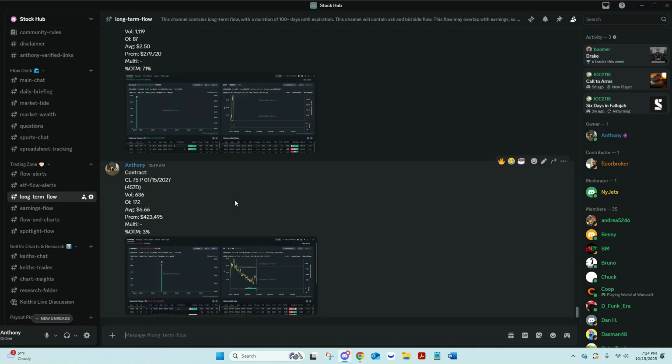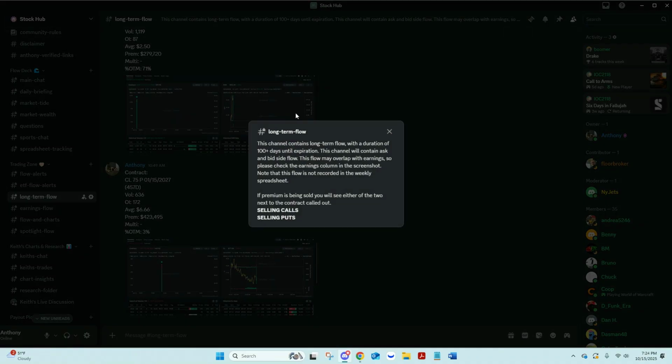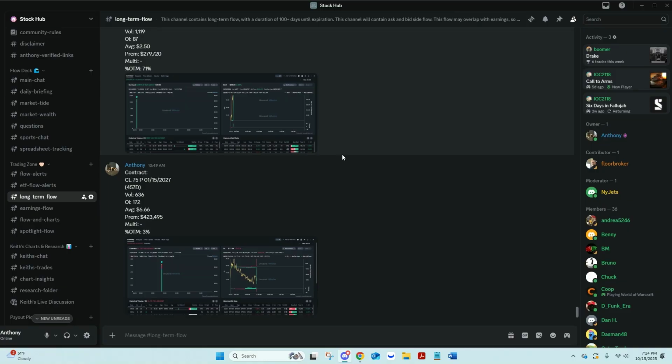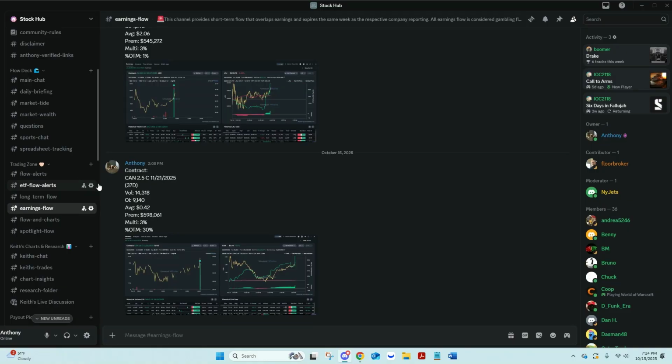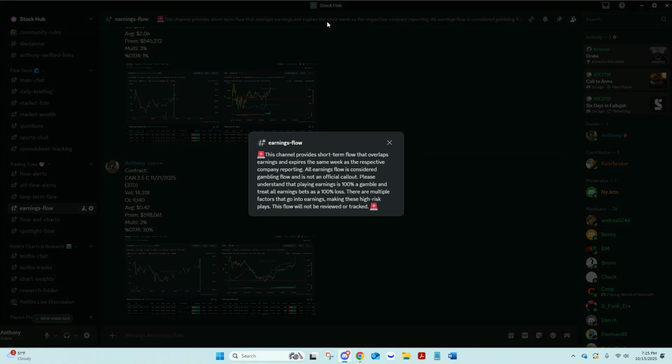Long-term flow. This flow is any flow over 100 days, and this flow can overlap earnings. So please pay attention to that. And again, your description up here, and I will let you know if it's selling premium. You will clearly see that. Earnings flow, obviously, we all know earnings is a big gamble pretty much.